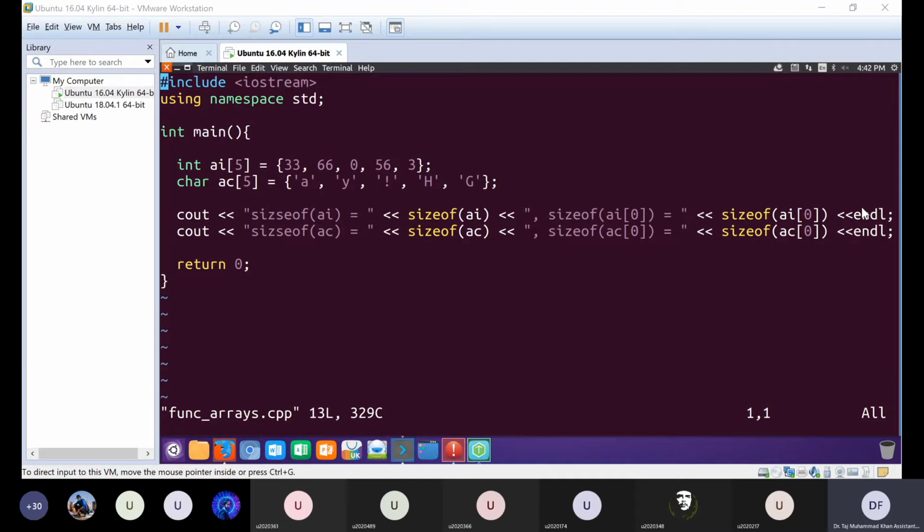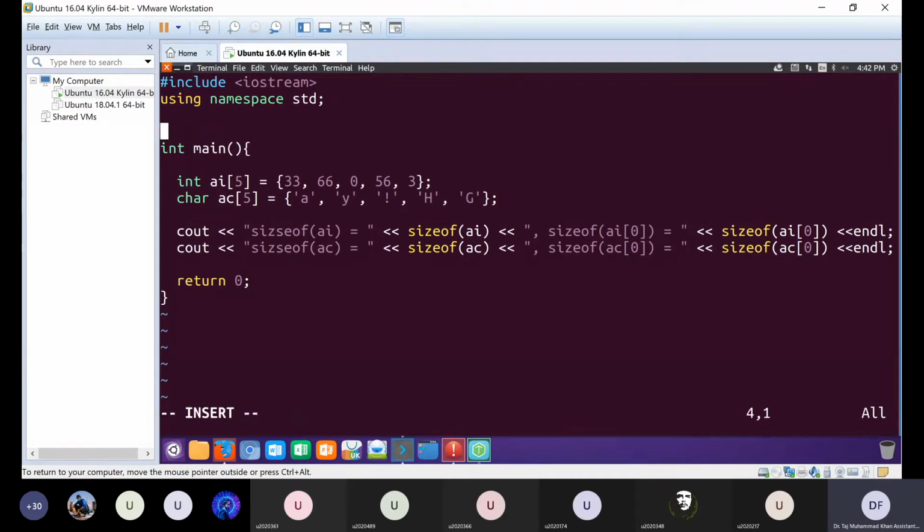So let's proceed and pass arrays to functions. Let's say we want to declare a function which will find the maximum value in an integer array.